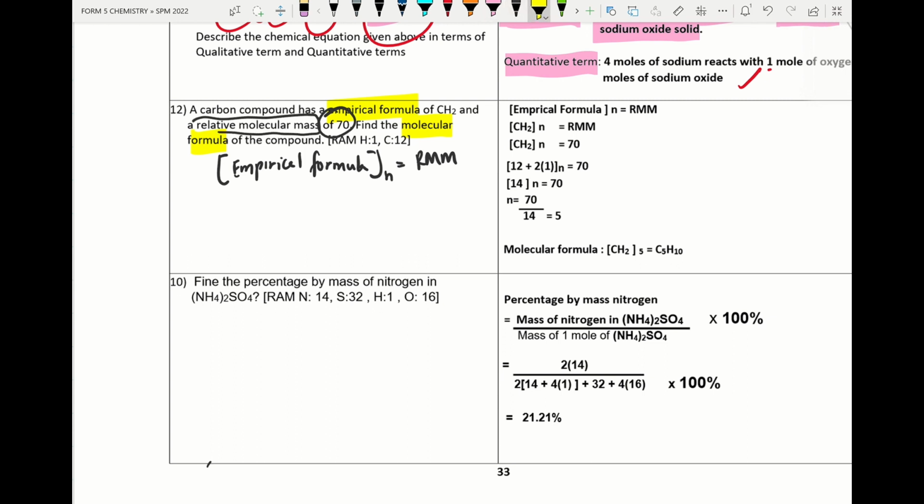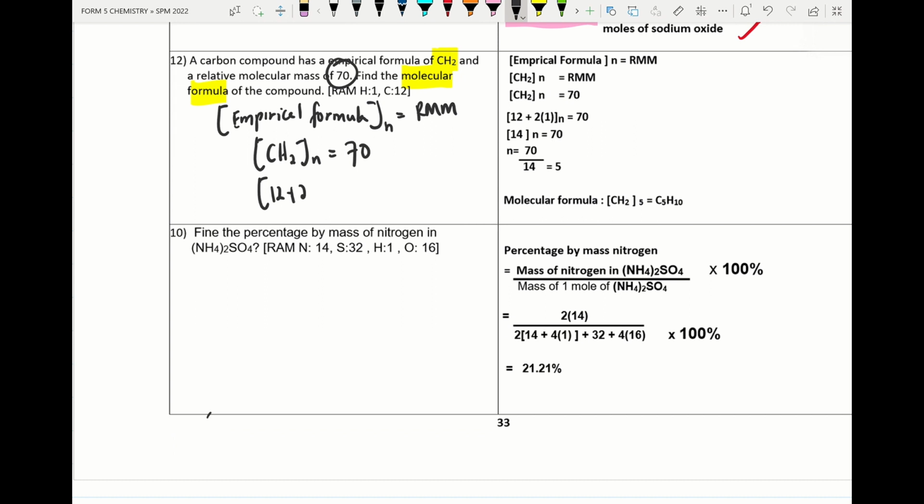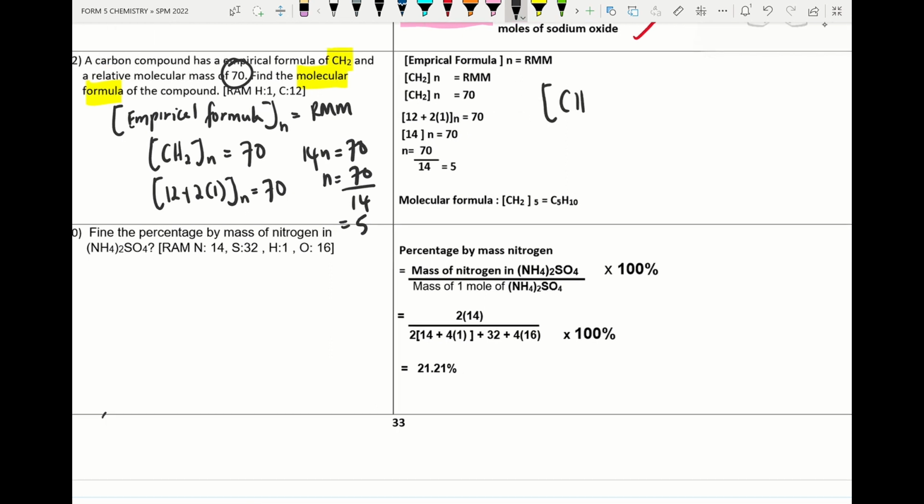The empirical formula given in this question is CH2. So I open the bracket, put the empirical formula, then put n, and the RMM value is 70. I apply the RAM, which is 12 plus 2 times 1, close the bracket, and put 70. So this will be 14n equals 70, so n will be 70 divided by 14, which is 5. Then I open the bracket, write the empirical formula, apply the n value, which is 5, and multiply. Carbon will be 5, hydrogen will be 10. So this is the molecular formula.